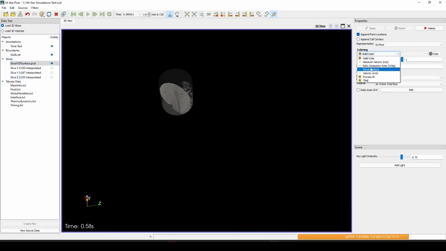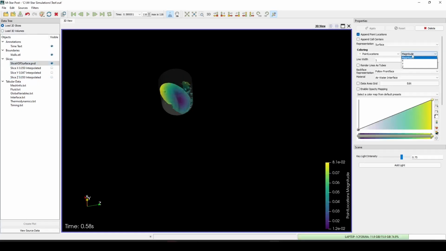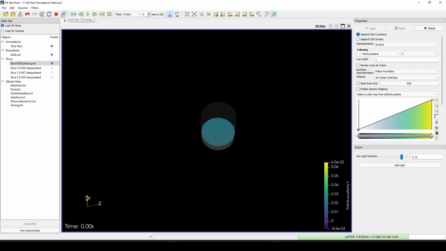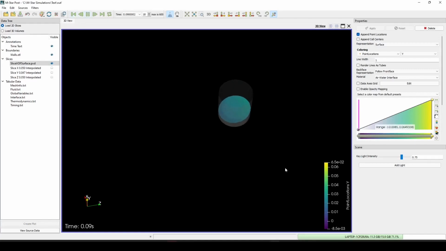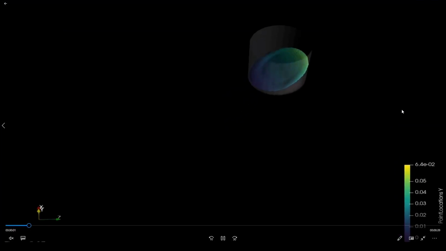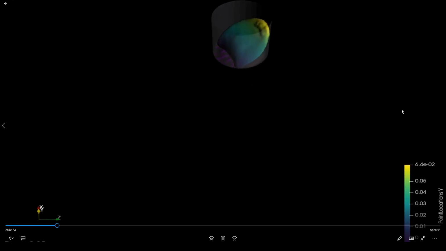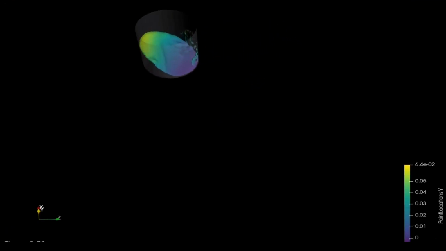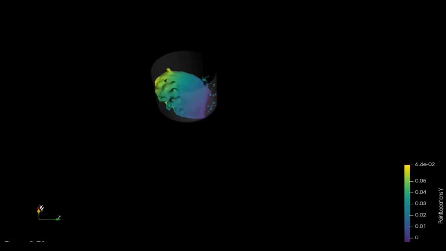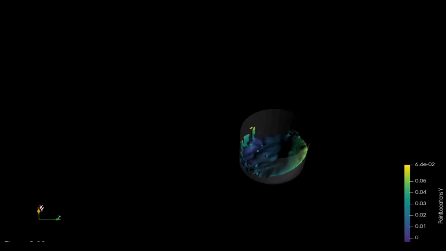Let's add some colors and put it on the y coordinates. Let's watch it run now. Okay, let's export a movie and see this operate in real time. You can see that the motion is this figure 8 that we defined with the equations.